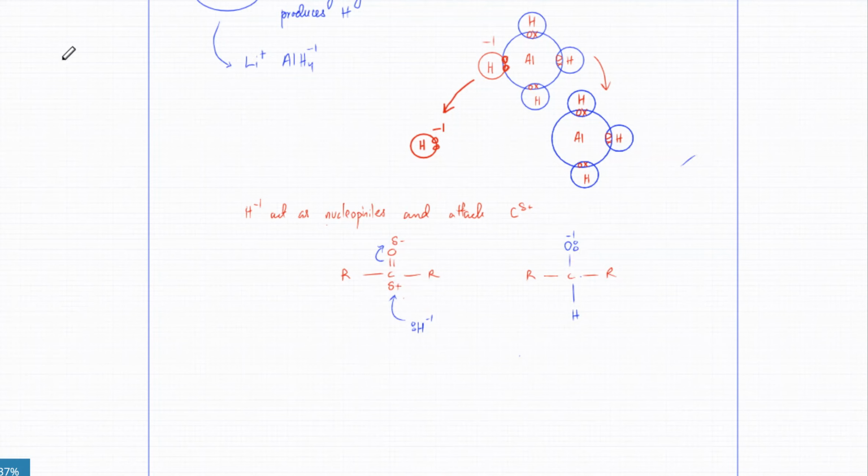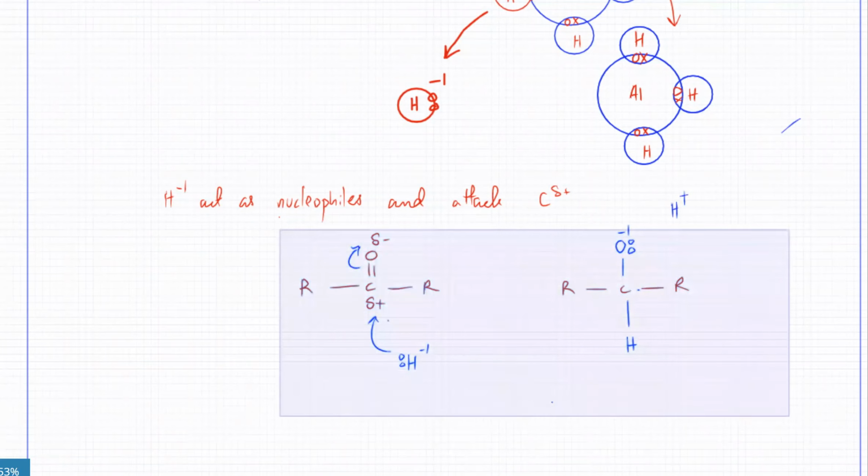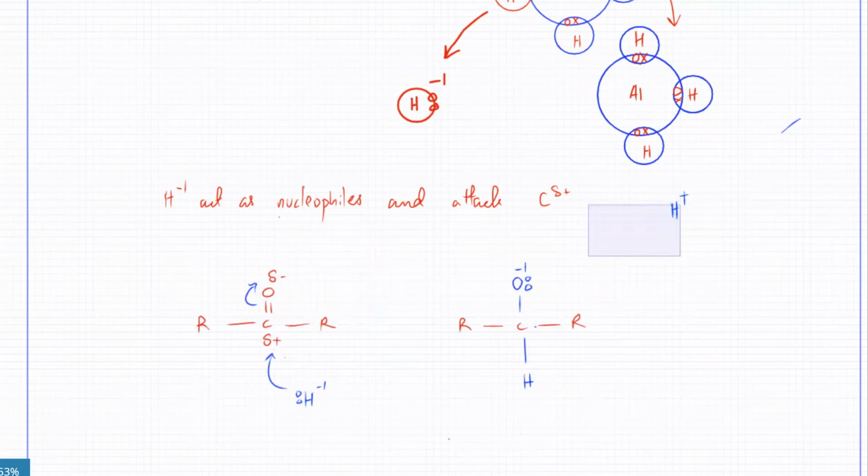The very next step is that there's water, there's aqueous ions, there would be H+1 ions floating around. Those H+1 ions are going to come in and join up with this. H is usually +1.